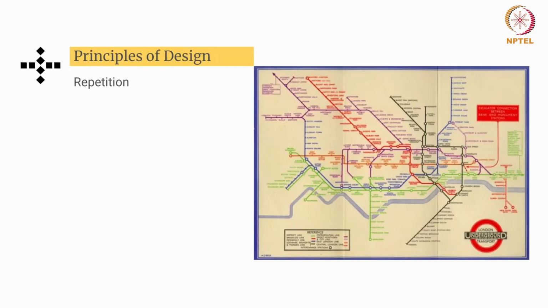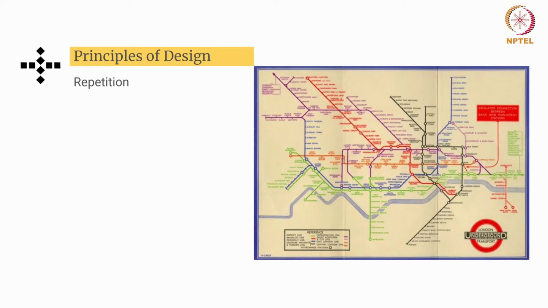Yes. So even this we have discussed, right? This is the London Underground Metro map, and it was created by Henry C. Beck. And you can see how the concept of repetition has been attained: similar geometric lines have been used as a part of repetition. Apart from that, repeated colors like blue, red, black, green have been used to depict the information in a structured way, reducing the chaotic nature of the map, right?